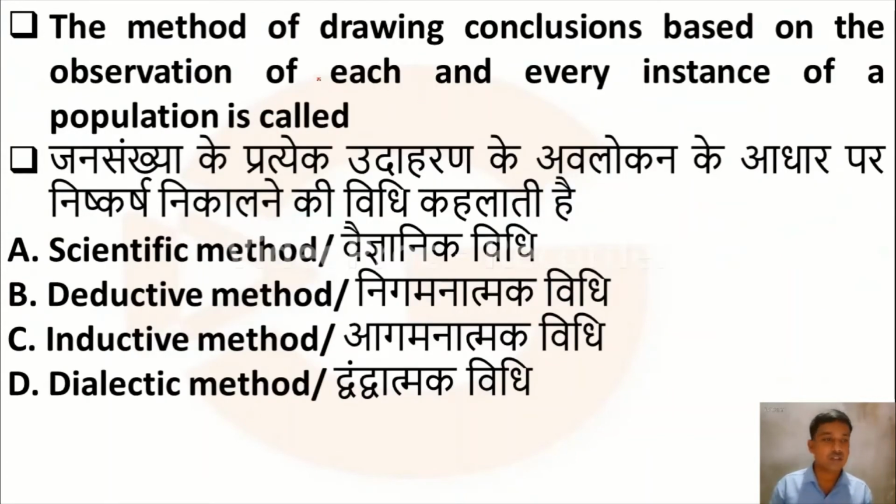Then the next question is, the method of drawing conclusions based on the observation of each and every instance of a population is called: option A, scientific method; option B, deductive method; option C, inductive method; option D, dialectic method.